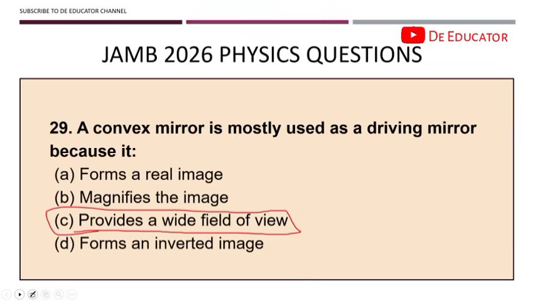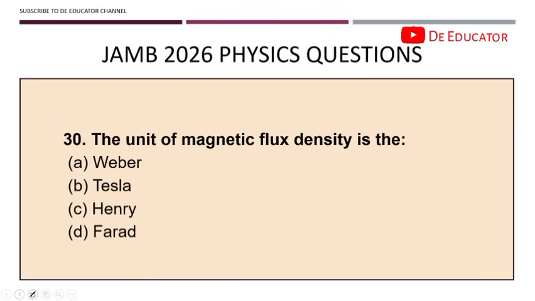The next question: the unit of magnetic flux density is Tesla. All right, so Tesla is the SI unit for magnetic flux density.